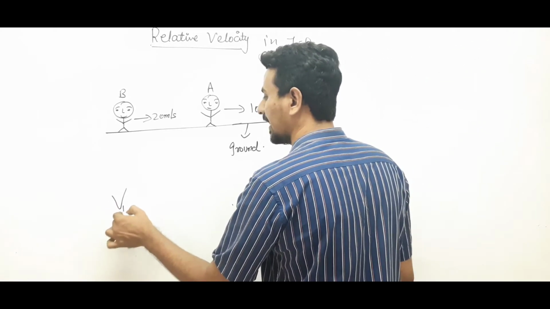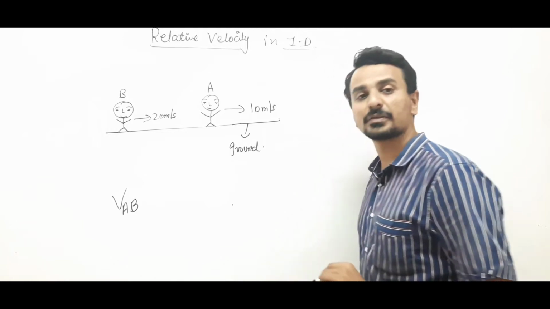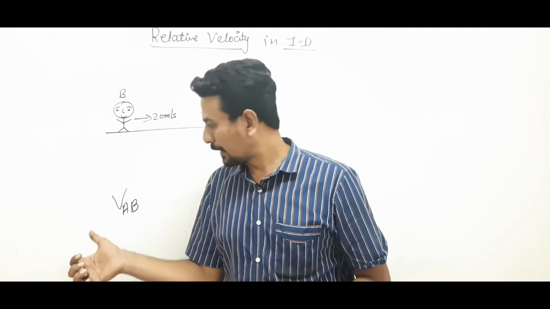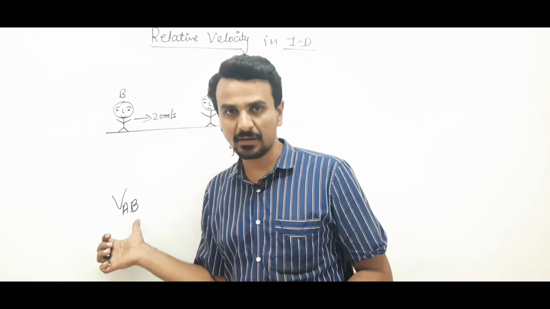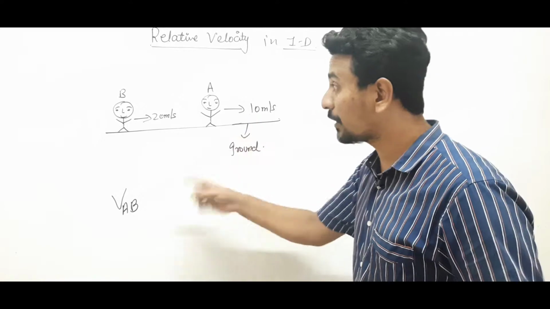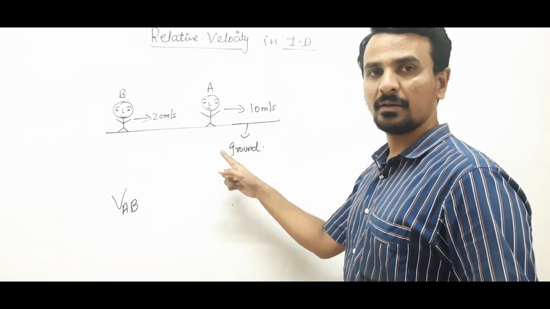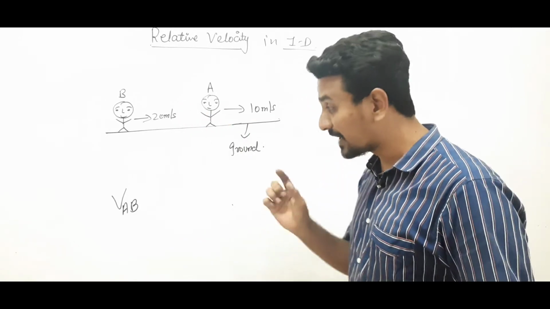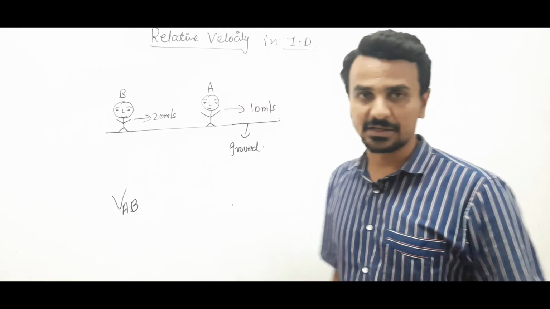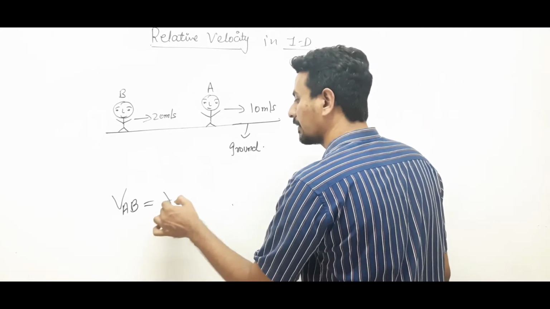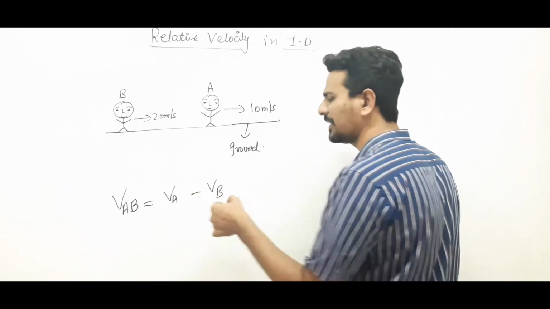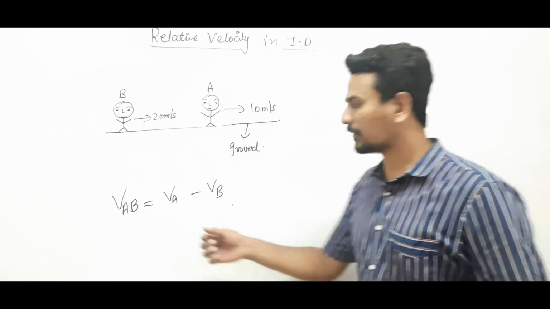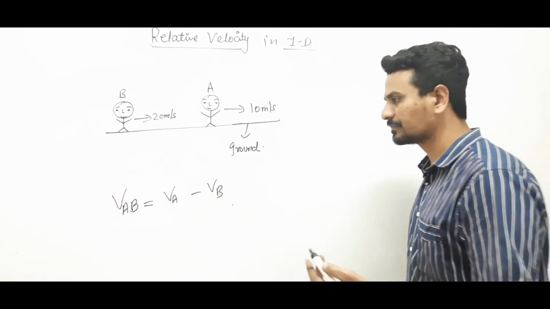So, the velocity of A as seen by B, or the velocity of A with respect to B. This is how we will calculate the relative velocity. So, what is the velocity of A with respect to B? These are the velocities of A and B with respect to the ground, not with respect to each other. And now we are calculating the velocity with respect to each other. Clear? So, this can be written as VA minus VB. Relative velocity will always be written this way, VA minus VB, along with the sign convention. And yes, of course, velocity is a vector quantity.